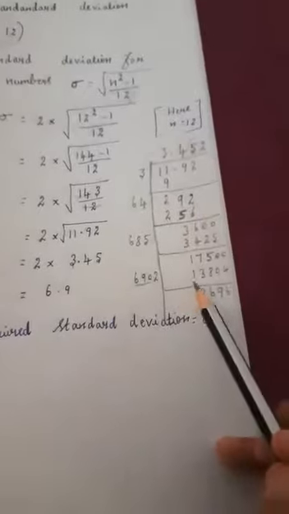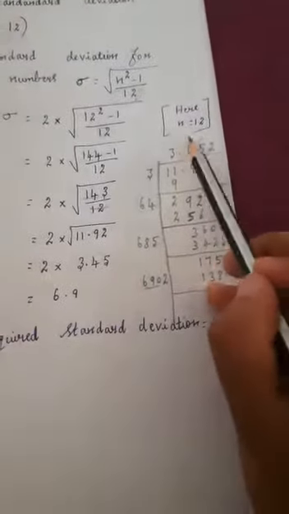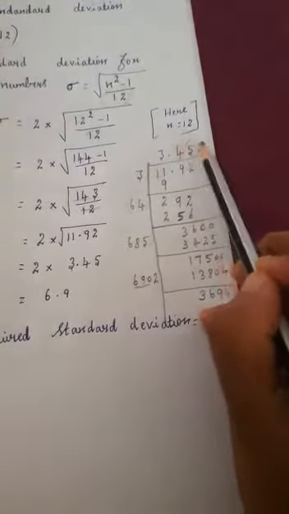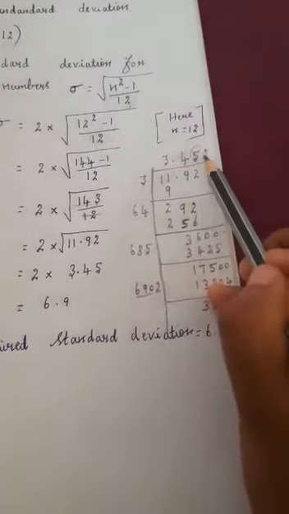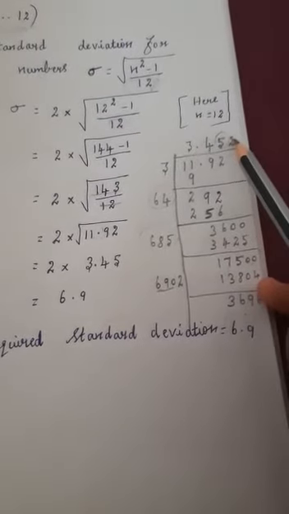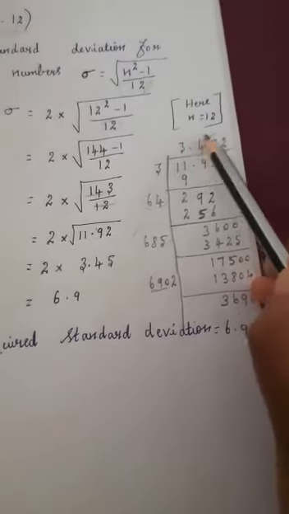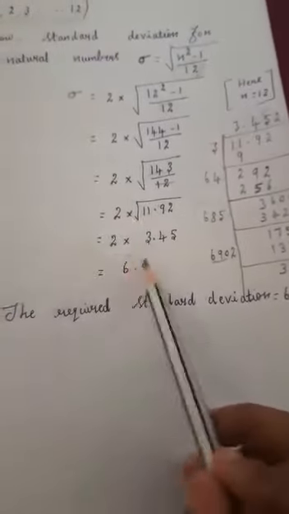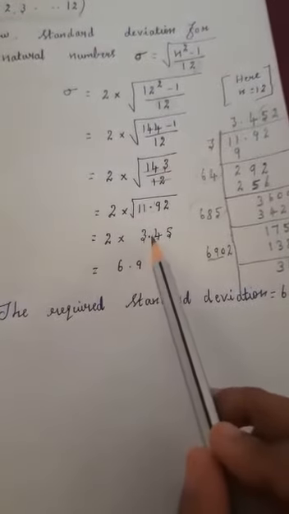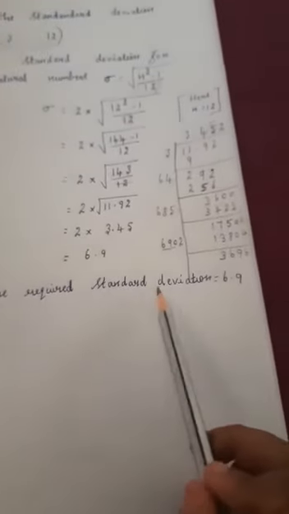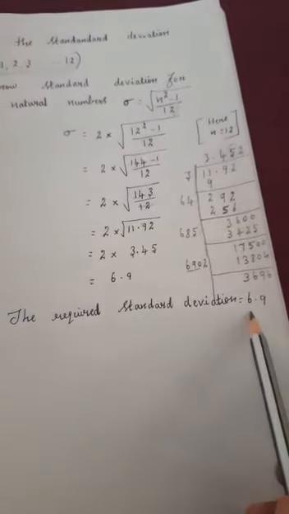So you know how to find the square root. After the point, in all these questions we have to find 3 digits, and only then can you round off this value. If the last digit is 5 or more than 5, you add one to the previous digit. Here, after the point it is less than 5, so there is no need to add one. So the rounded value is 2 into 3.45. Now multiply this value, remove the point and multiply, then put two digits after the point. So the answer is 6.9. So the required standard deviation sigma value for the second question is 6.9. That is the answer. Thank you.